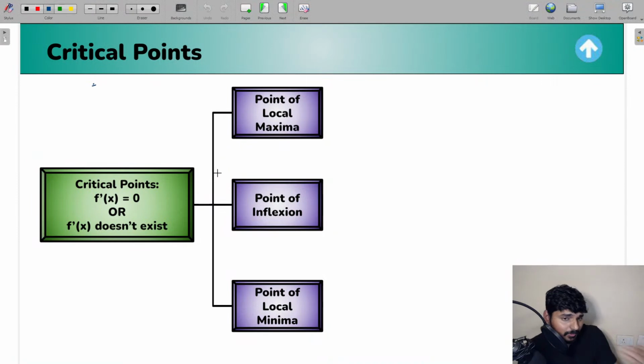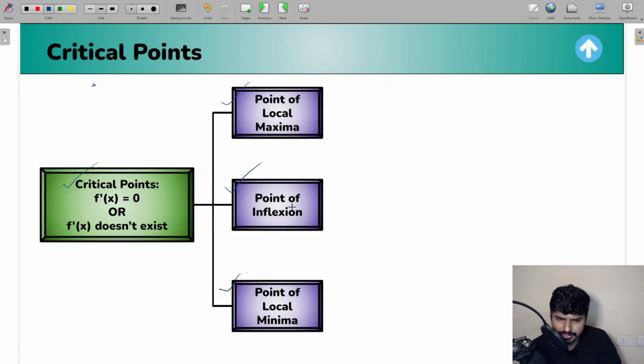Before we discuss the first derivative test and second derivative test, guys, let me tell you what the concept of a critical point is. Critical points are the points where f dash of x is 0, or f dash of x does not exist, or f of x does not exist. All these points are basically known as critical points. And remember, at a critical point, you might have a local maximum, a local minima, or a point of inflection.